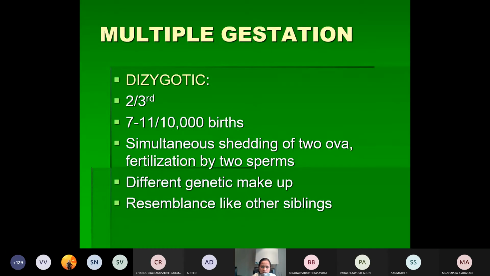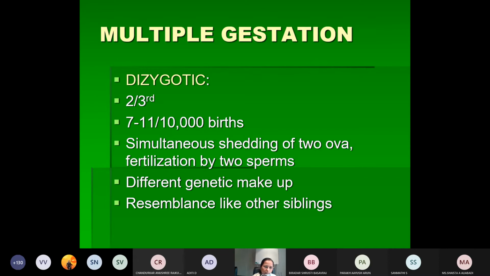Two types. Which are those? Dizygotic, monozygotic. Yes. So what do you mean by twinning or multiple pregnancy? When more than one fetus is nurtured in a single pregnancy, that is called as twinning, or multiple pregnancy.